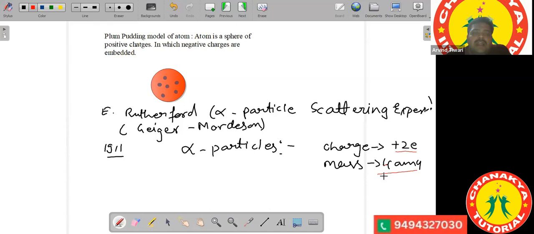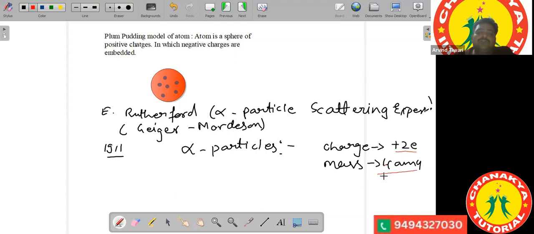And if they are not too heavy, they are not going to go and take away the nucleus of the gold. The gold atom itself is heavy, with an atomic number of 79, so it has a mass of around 180 AMU. Therefore, alpha particles are quite light compared to it, and hence if they collide with it, they will return back.